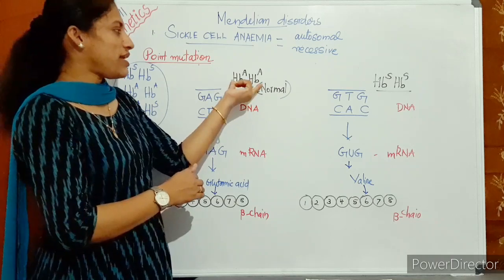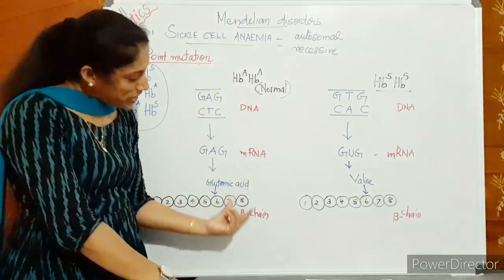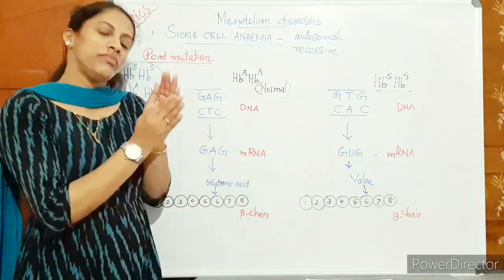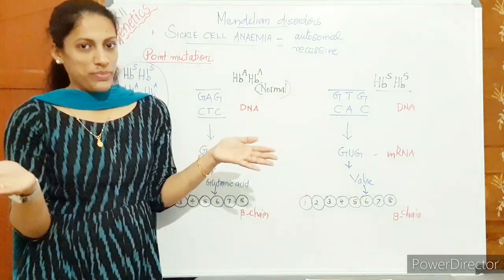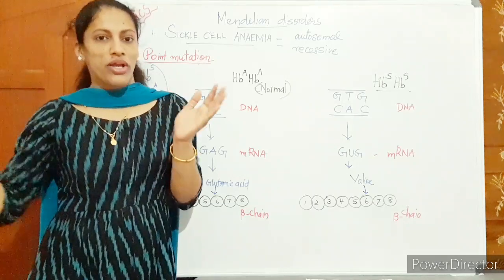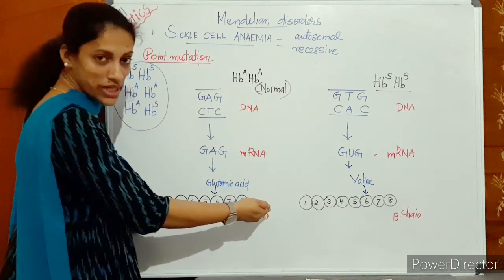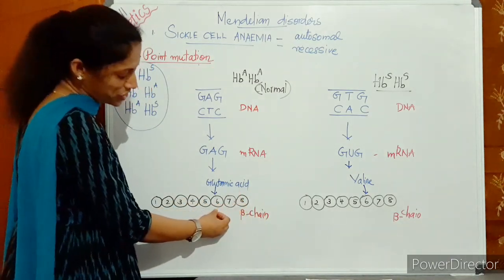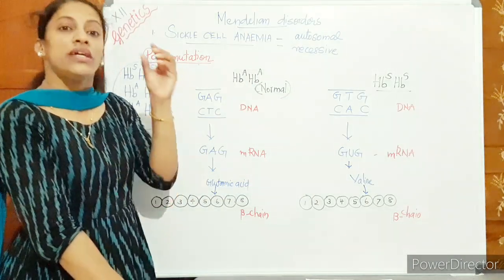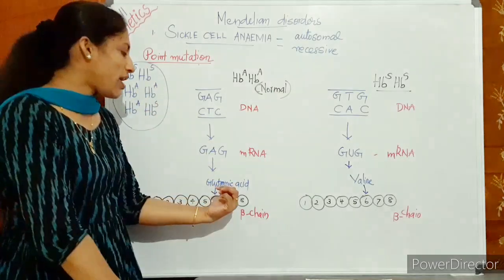Normal person is represented as HBA, HBA. In a normal person, 2 beta chains are there. In one of the beta chains, beta chain is what? It's a protein, a polypeptide. It is made up of a number of amino acids, one by one joined by peptide bonds. You have studied. So, in a normal person's beta chain, at the 6th position, there is glutamic acid.